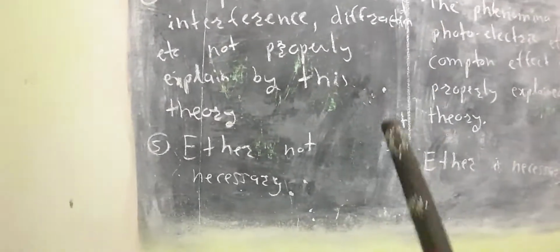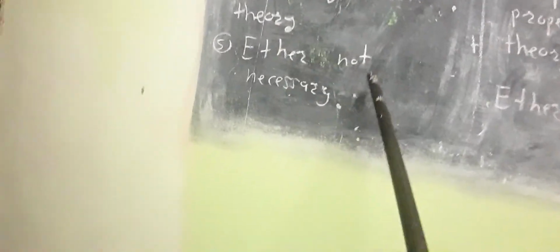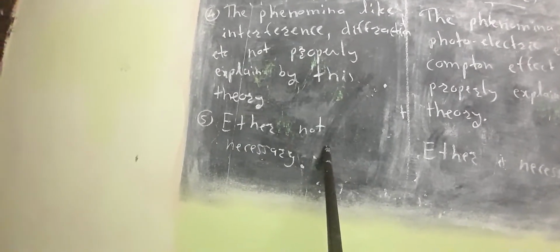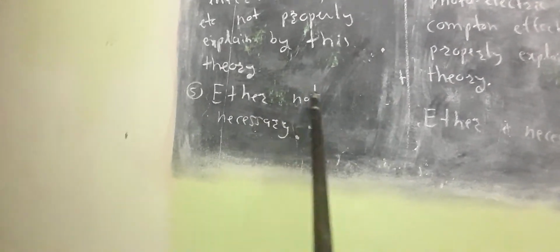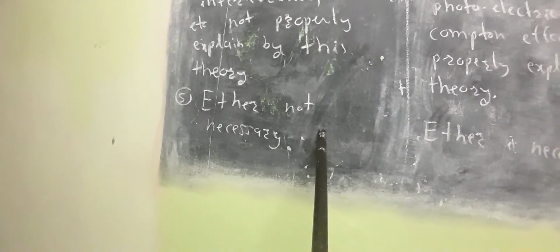One more difference is there, the concept of ether. For the transmission of light from one point to the other point, according to scientist Newton, corpuscular theory does not require any medium. That means ether is not necessary for the motion of light from one point to the other point.